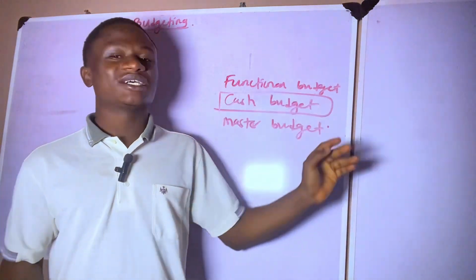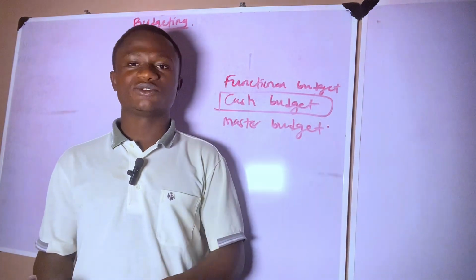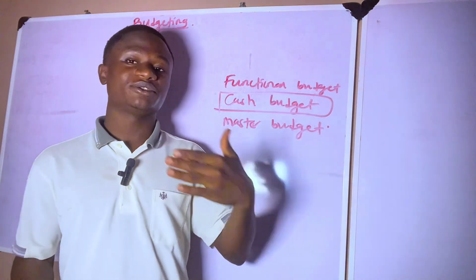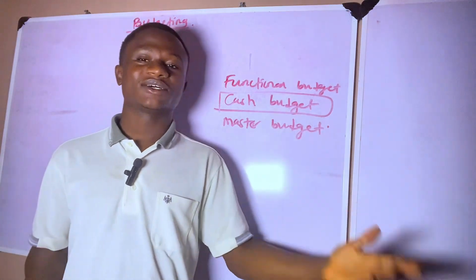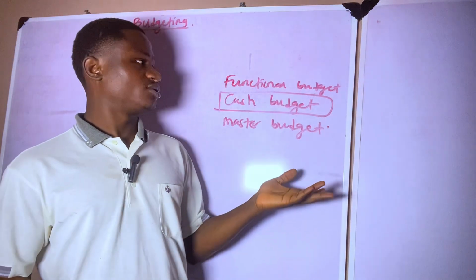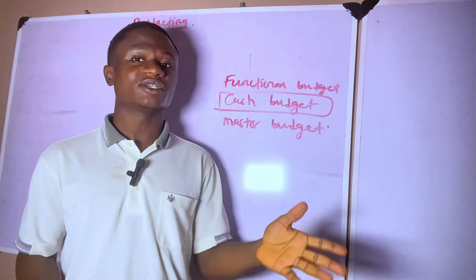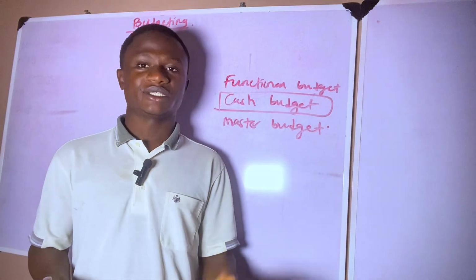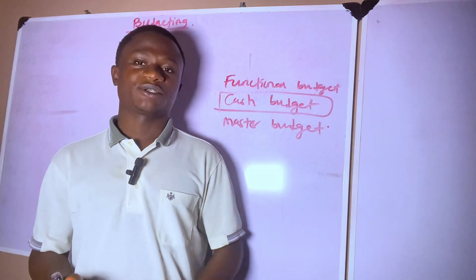So we look at our net inflows, probably for the future or for the previous years or for the previous month, and we compare it with our outflows. We can use it to make any decisions we want to make. So let's go. Let's see how we can prepare. Let's take a question and see how we can prepare a cash budget for a particular year.